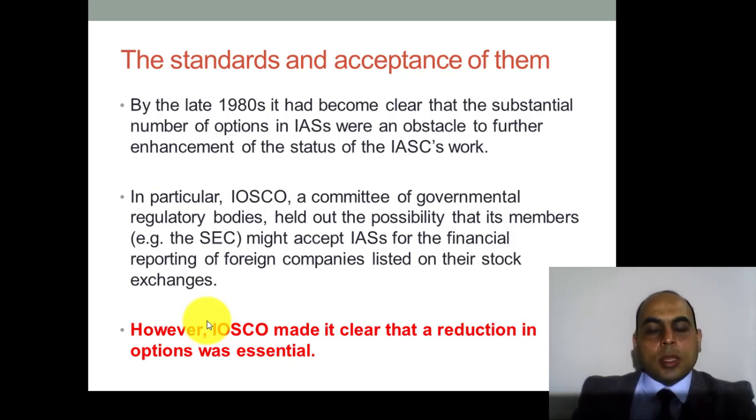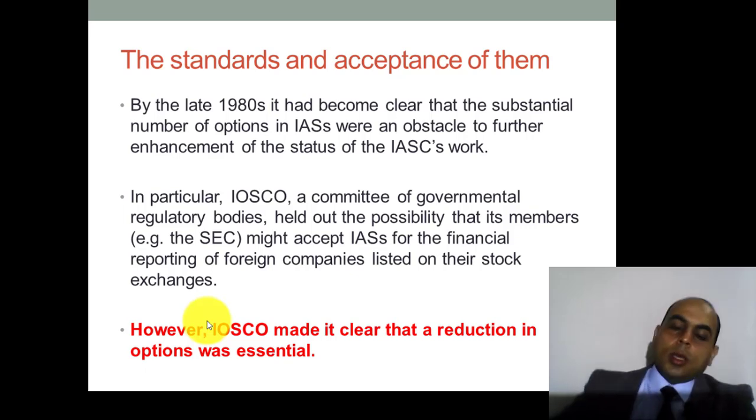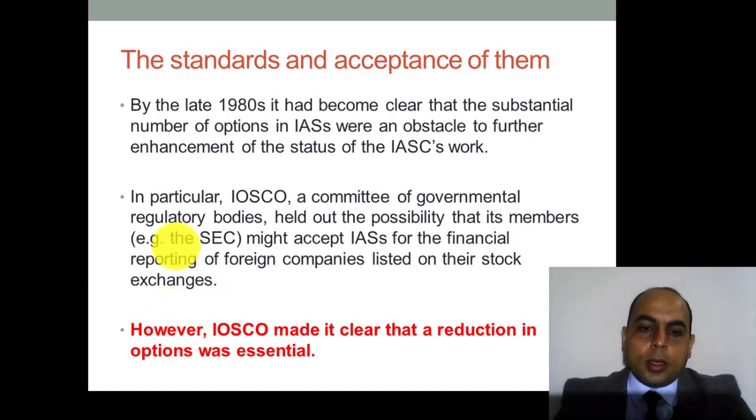We had many options, but they minimized them until 1994 to 3 options only, and right now we are talking about 2 options that we can use to evaluate our inventory. For that, they minimized the options that can be adopted.